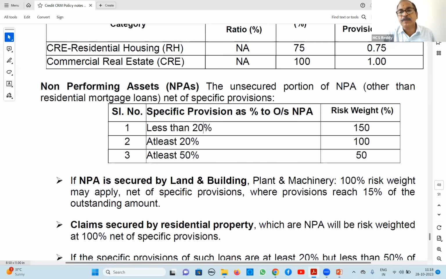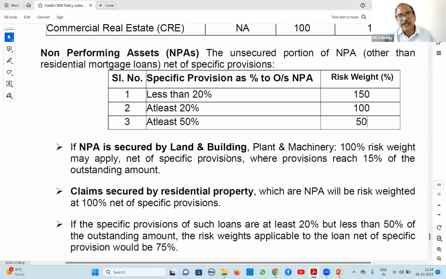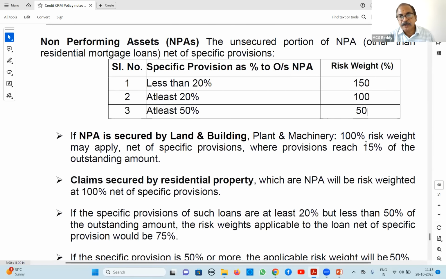If provisions are less than 20%, 150% risk weight. If provisions are at least 20%, then 100%. Once it becomes an NPA, provisions will be there. Provisions in substandard: secured 15%, unsecured 25%. And doubtful again 25% or 40%, like that. In such cases, if provision is less than 20%, then risk weight is 150%. If provisions are at least 20%, then 100%. If provisions reach at least 50%, then risk weight is 50%. So this is about NPAs. And if NPAs are secured by land and building, etc., then 100% risk weight may apply, if provisions reach 15%.